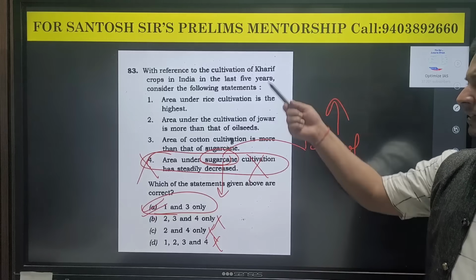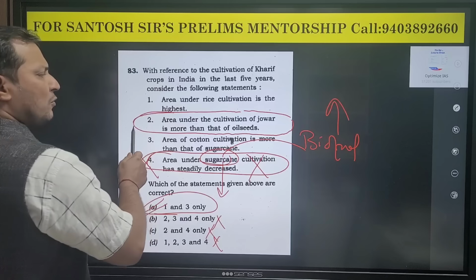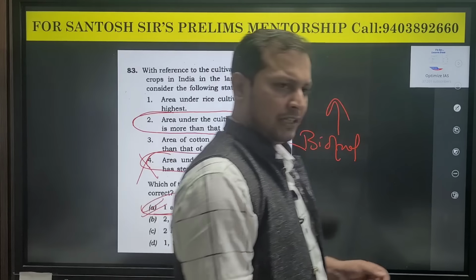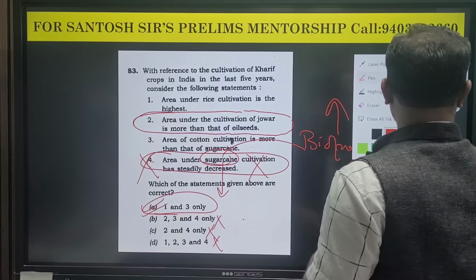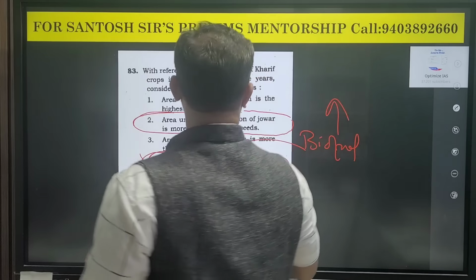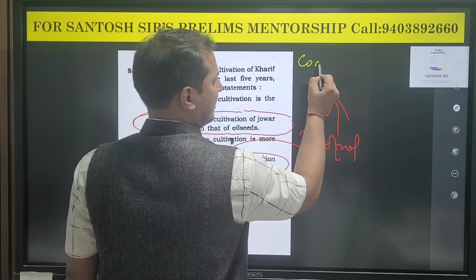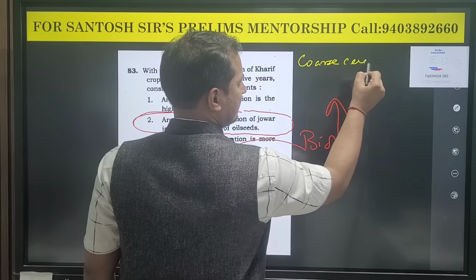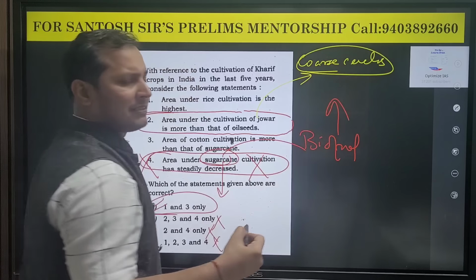Also, guys, another statement: area under cultivation of jowar is more than that of oilseeds. Common sense. If you are reading even a little current affairs in the last 2-3 years, you will come across that the area under core cereals, jowar, bajra, is declining.